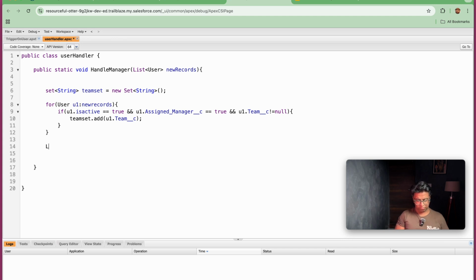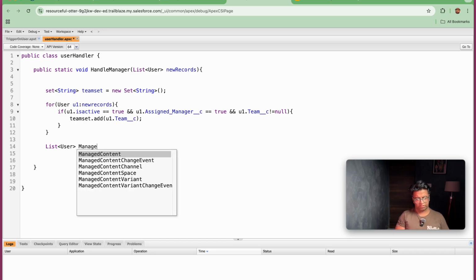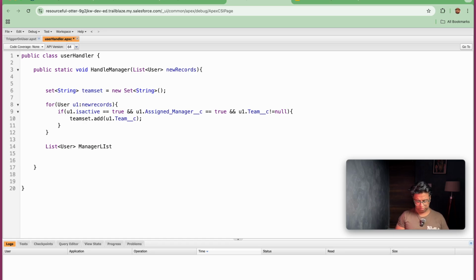So what I will be doing, I will be taking a list of user, that is managerList is equal to select Id, Name. We just need Id, Team__c, Assign Manager.